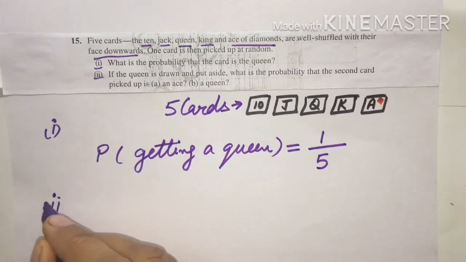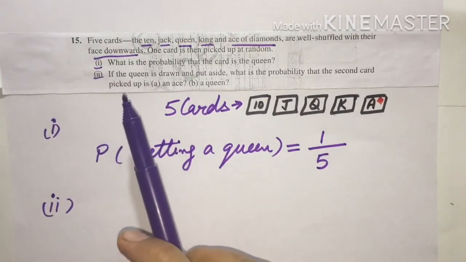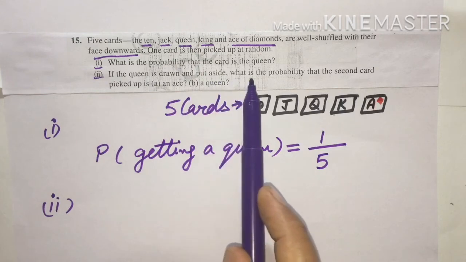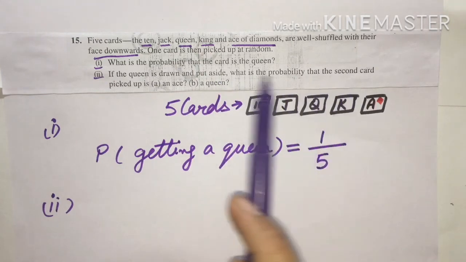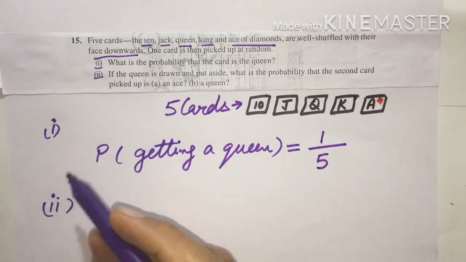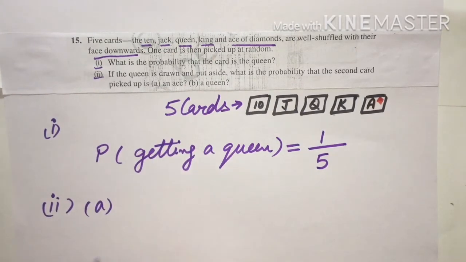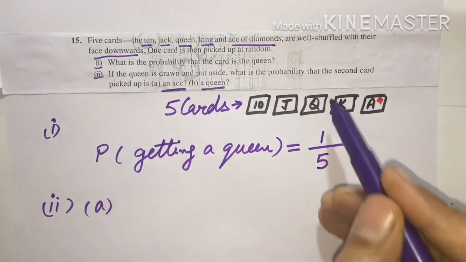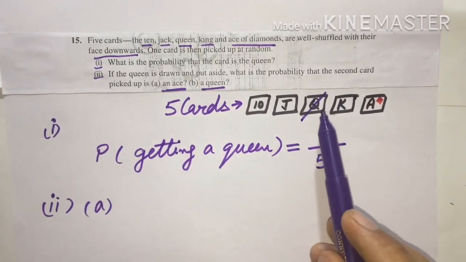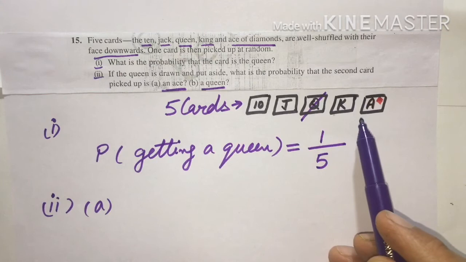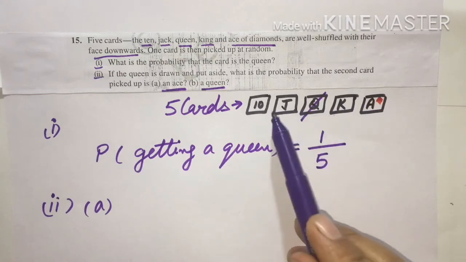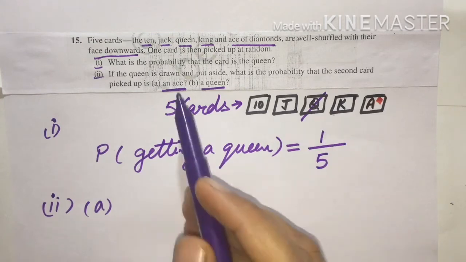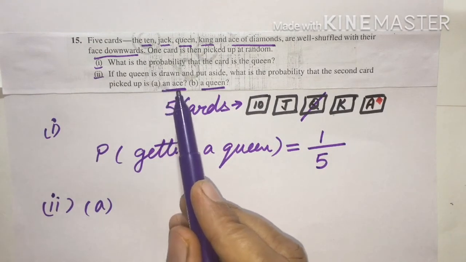Now second case, they are asking, if the queen is drawn and put aside, what is the probability that the second card picked up is, again two parts are given under that, an ace and a queen. So the queen is cancelled, meaning they have put that aside. So now how many cards are left? 1, 2, 3, 4. 4 cards are left, and out of 4 cards, in the first part they are asking an ace.